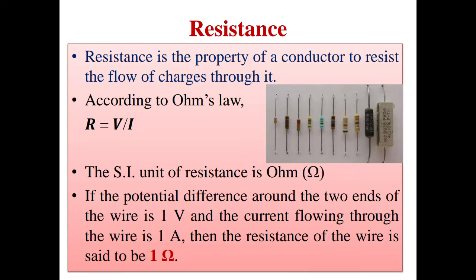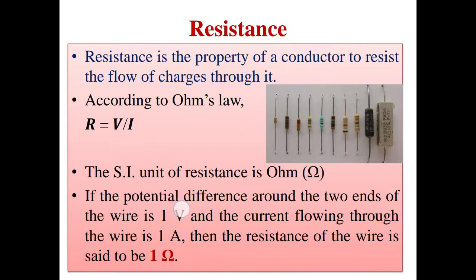Now, according to Ohm's law, R is equal to V by I, because V is equal to IR, so we will bring I here, so R equals V by I. SI unit of resistance is ohm, as we discussed earlier that it is named after scientist Georg Ohm. So on the name of the scientist, its unit's name is given ohm. Also we can write the other SI unit of this, that R equals V by I. V is volt and I is in ampere. So it is also written as volt per ampere.